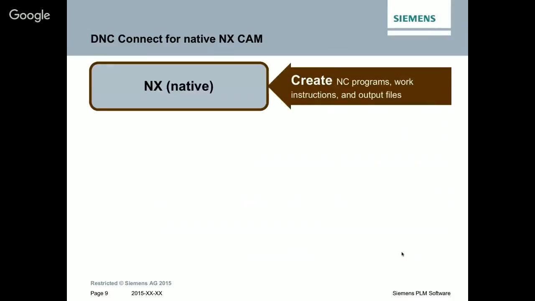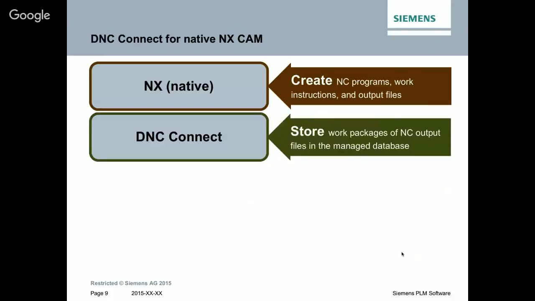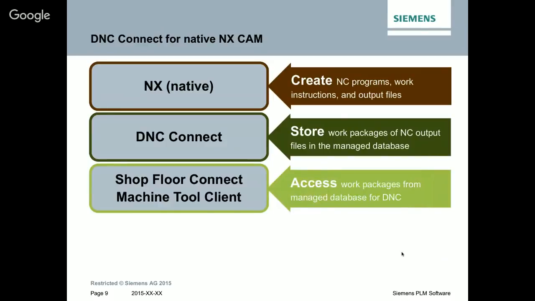So for the NXCAM users, what are the different steps? You create your NC programs, your work instructions, output files. Over DNC Connect, you store your data, work package and NC output, everything you create, in the managed database in the back, and over the ShopFlow Connect machine tool clients, you can directly access this data from the shop floor, by the operator and also by the machine.